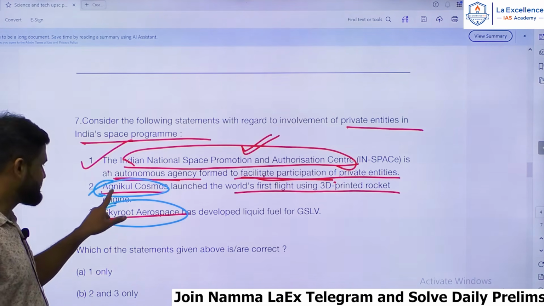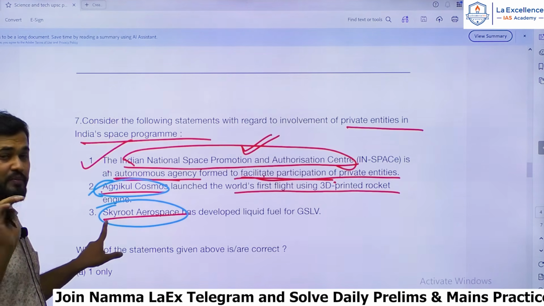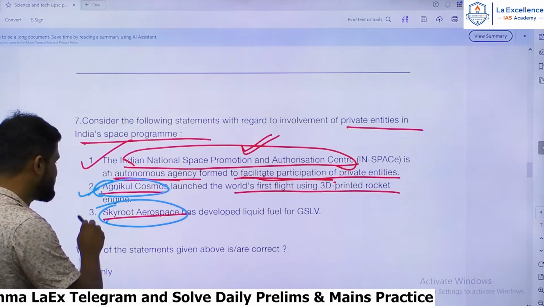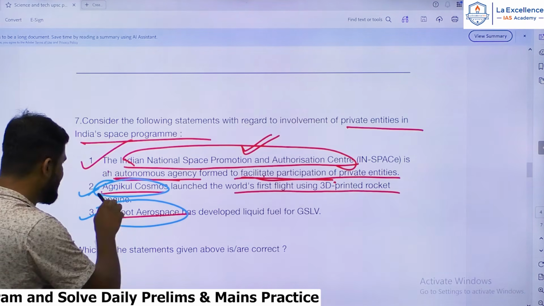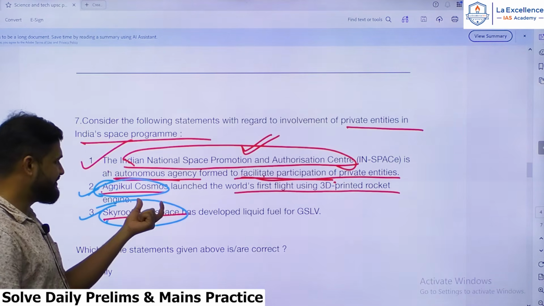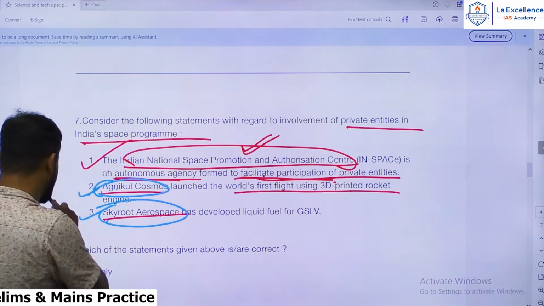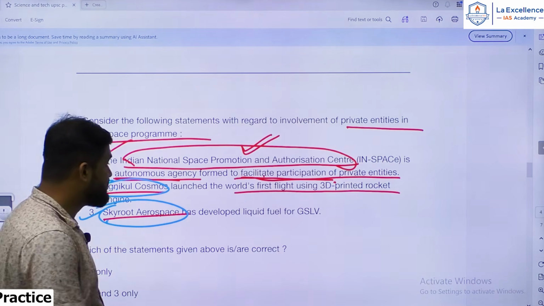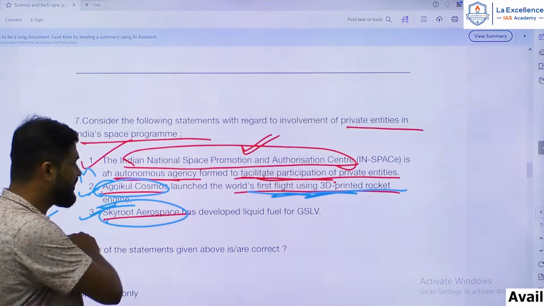Yes, so that's why the question has been asked on this. As privatization is in the news, UPSC wants you to understand, it is expecting that you know which important private space agencies are working in India. So Agnikul Cosmos is a private space company which is incubating under IIT Madras. And it has launched the world's first flight using a 3D printed rocket engine.